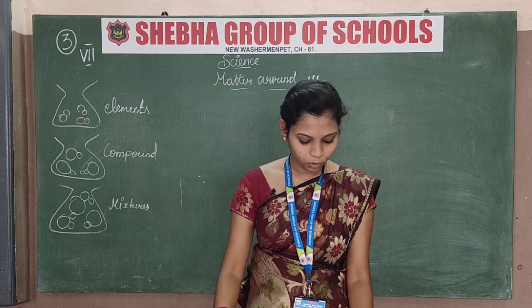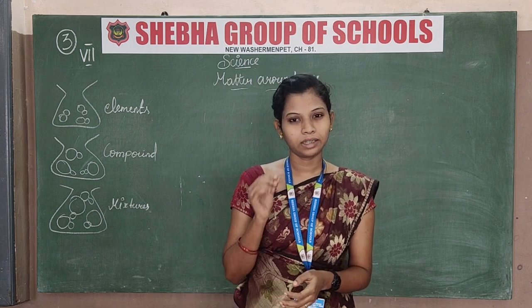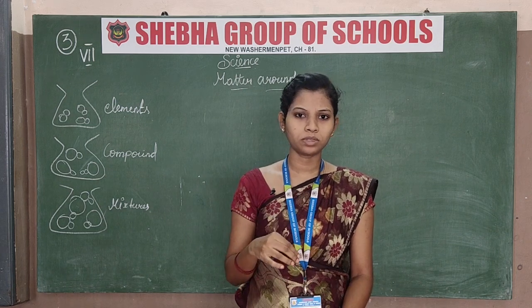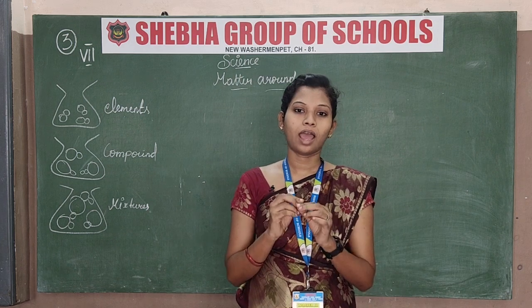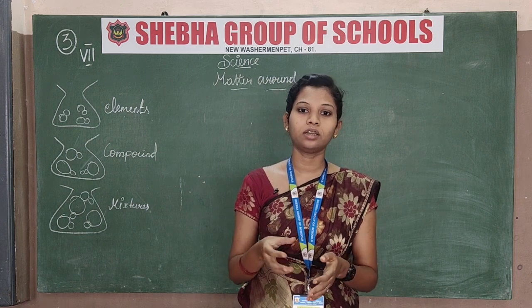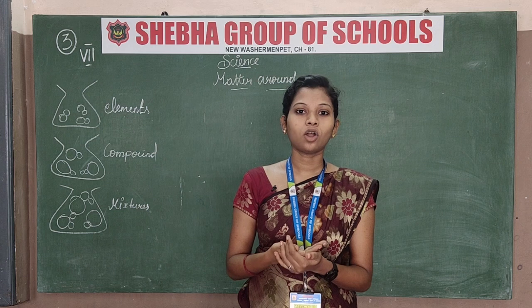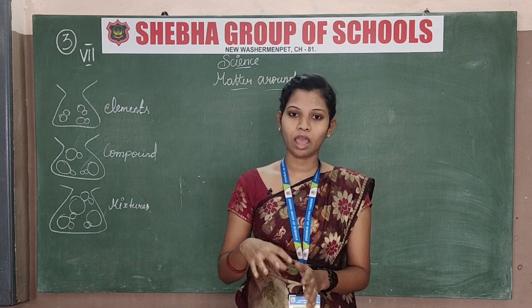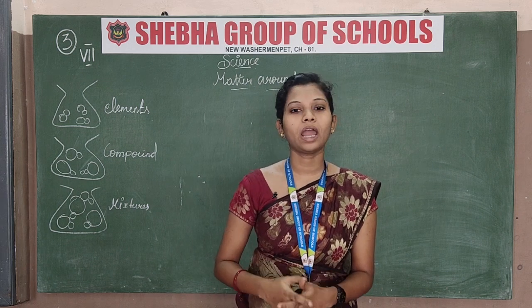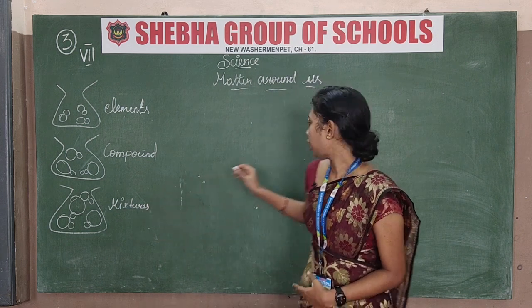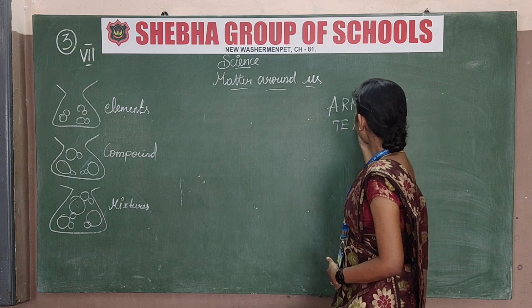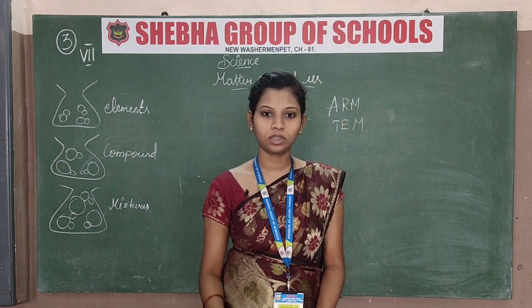Let's see about what is atom. Atom is a tiny particle, even smaller than nano, a very small particle. We can't see an atom with our eyes. We have to see it in a microscope, not even a normal microscope. For that we want a very technological microscope. There are only two microscopes, ARM and TEM. In these two only we can see the atom.